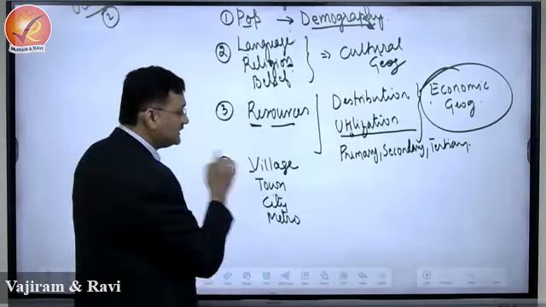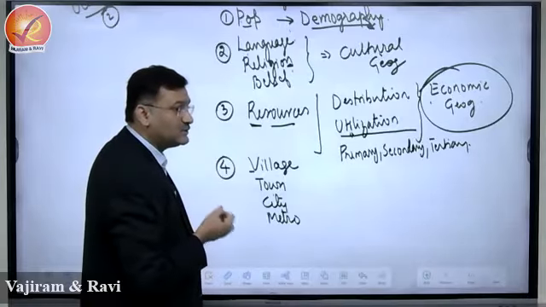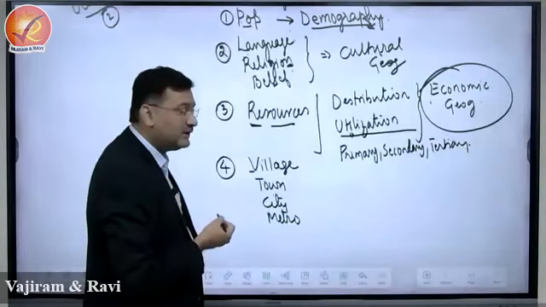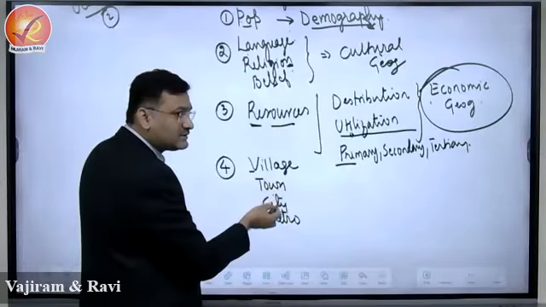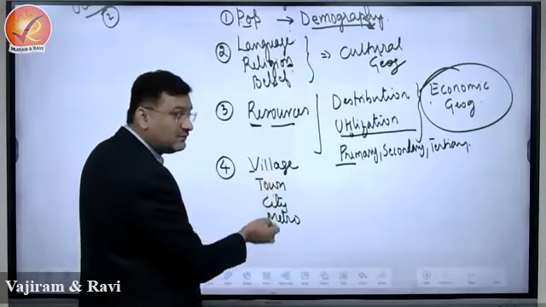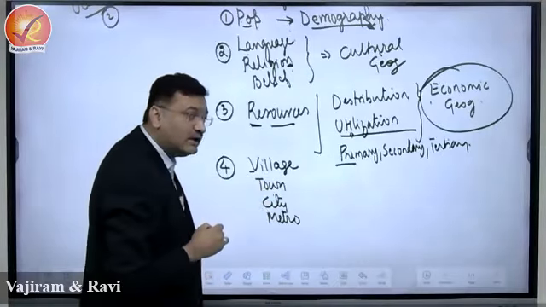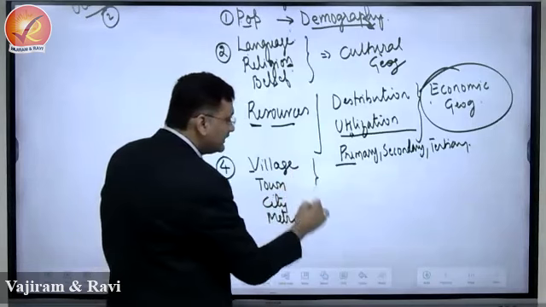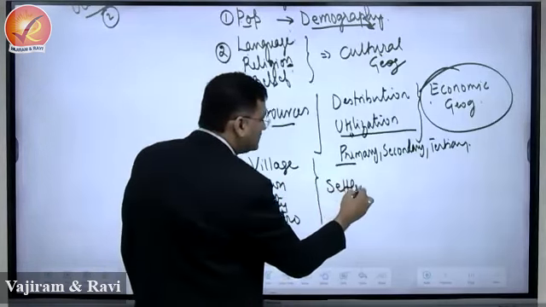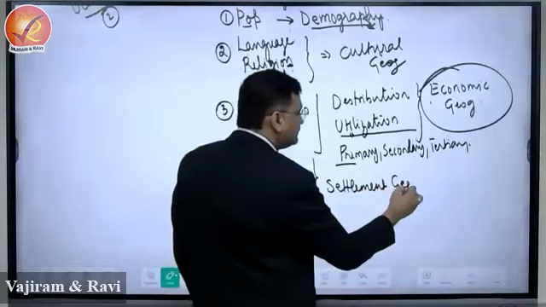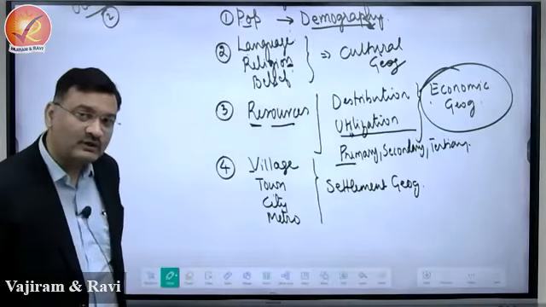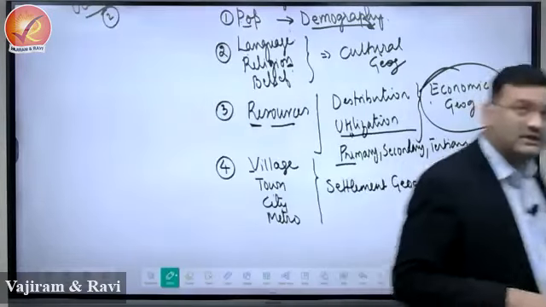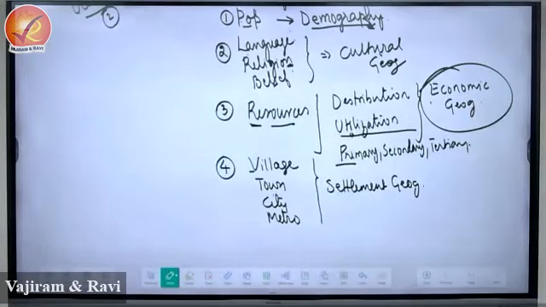How do we differentiate? What does village mean? The majority of the population depends on what? Primary. As the activity changes, you will find the size of the settlement changes, right? This study is referred to as settlement geography. Our focus in settlement geography is to understand how is the distribution of these places of dwelling, right?